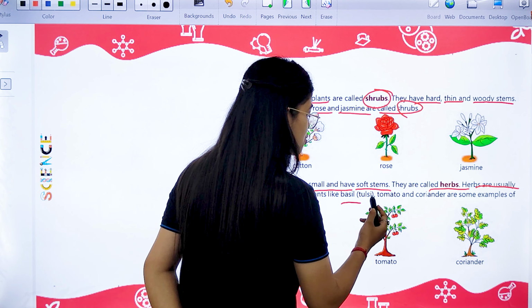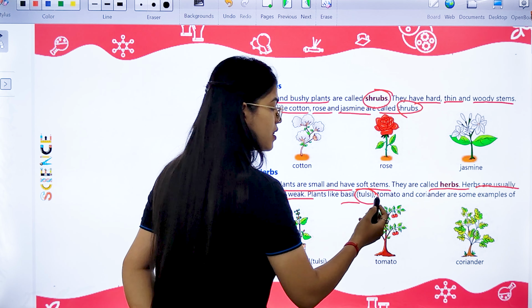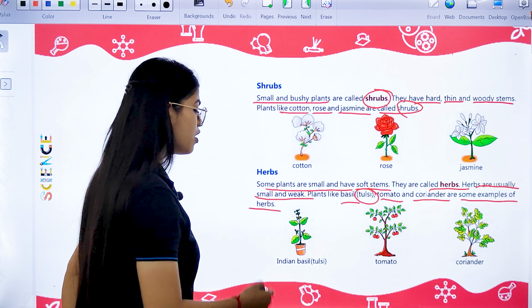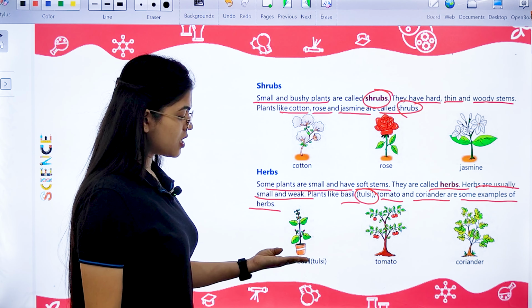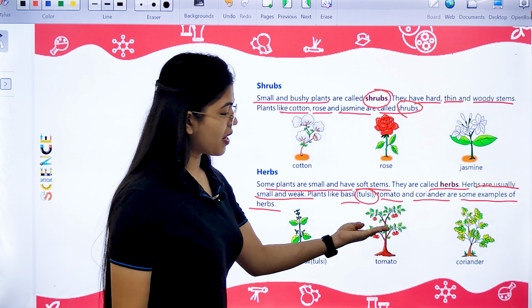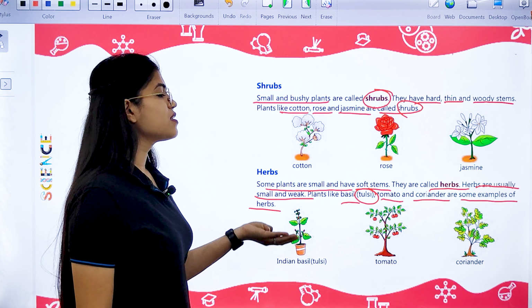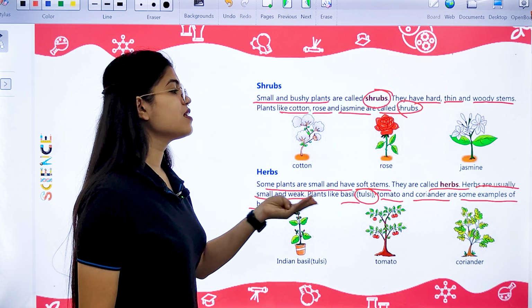Example, basil, which is known as tulsi also. Then tomato, coriander. These are the examples of herbs only. You can see this is the Indian basil, tulsi, tomato, coriander. All these are small plants. They have soft stems and are known as herbs.